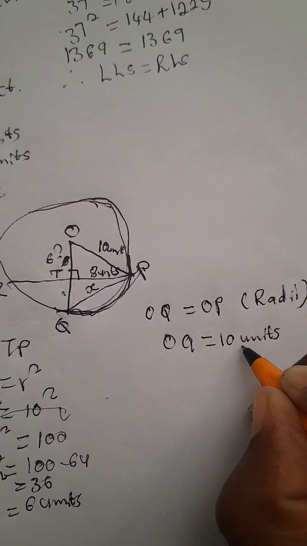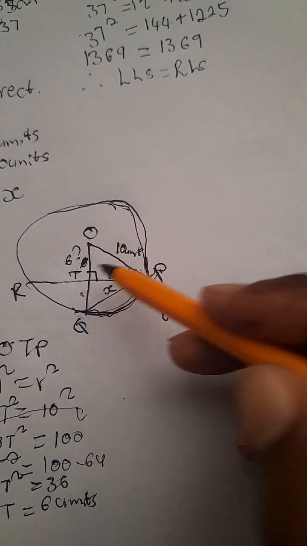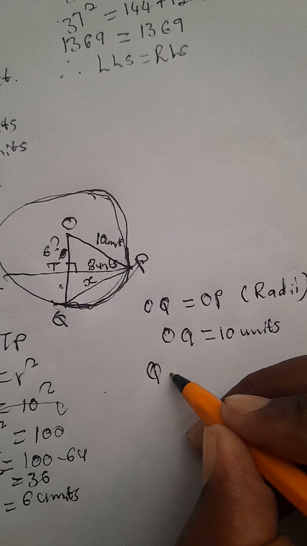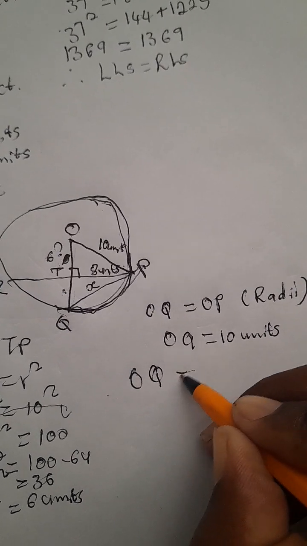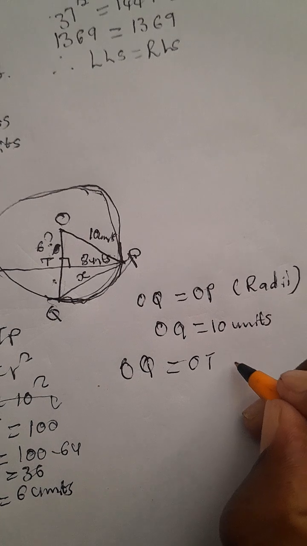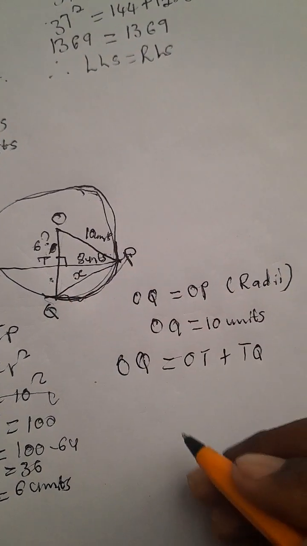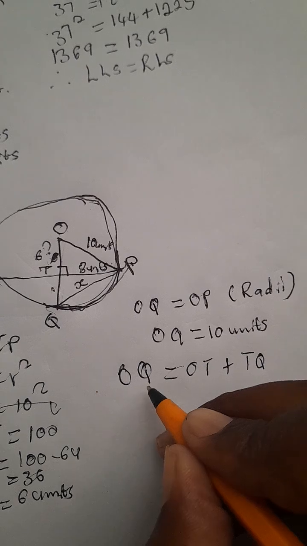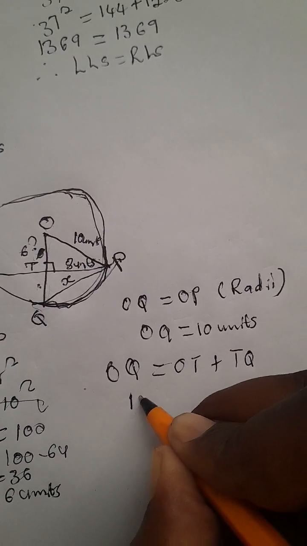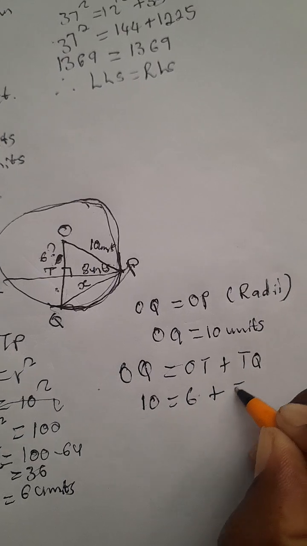So what should I do now? Remember, what forms OQ? OQ is formed by OT and TQ. Remember, the aim is to find TQ first here. So we know that OQ is 10, and that OT is 6 plus TQ.